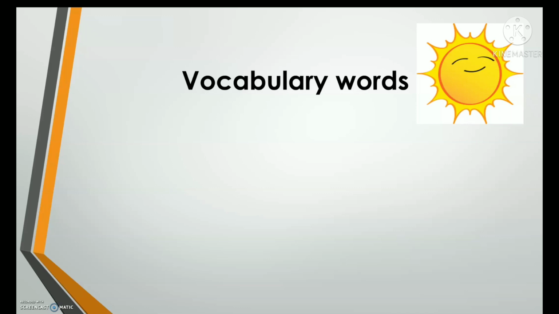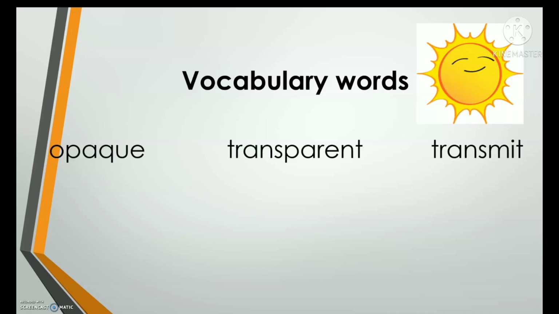Okay, let's begin our lesson by reading our vocabulary words. So listen carefully as I read the first set of words. Opaque, opaque. Transparent, transparent. Transmit, transmit. Now repeat after me. Opaque, transparent, transmit.